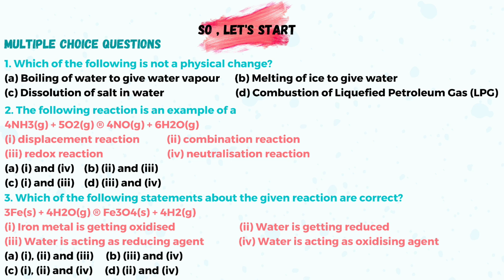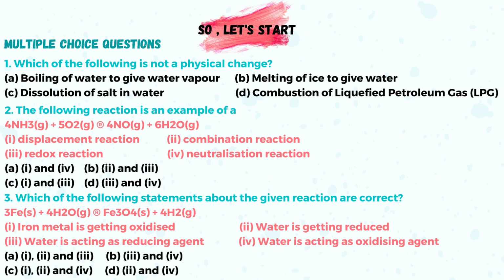Question number 3. Which of the following statements about the given reaction are correct? Iron plus water forms iron oxide plus hydrogen. First, iron metal is getting oxidized. Yes, this is a correct statement. Second, water is getting reduced. Yes, this is also a correct statement. Third, water is acting as reducing agent.